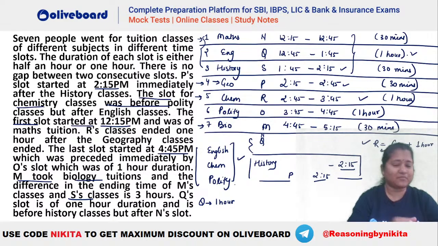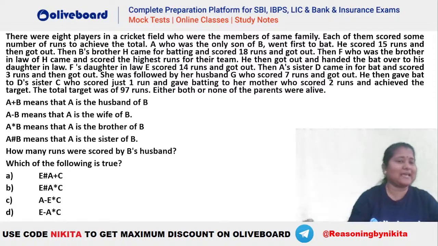Okay. So one question we will quickly have a look at, and then we will wrap up the session. One more question. Let's find what should be the total scores by each of these persons, and also how are these persons related to each other. ठीक है? इसको जल्दी से try करो. A very nice question here, a very innovative type of question. Let's try it out.